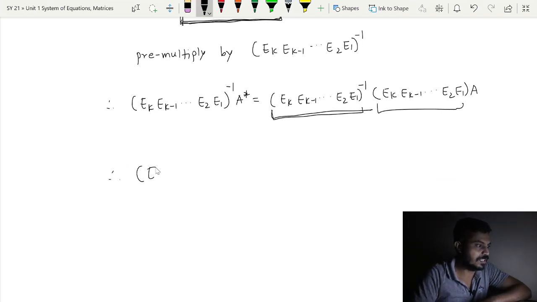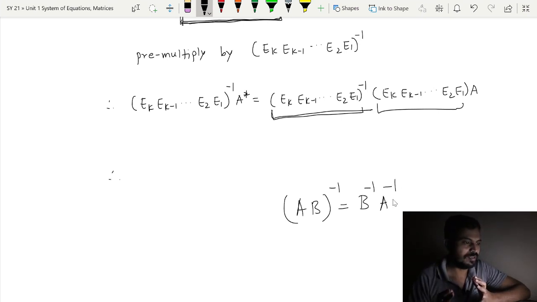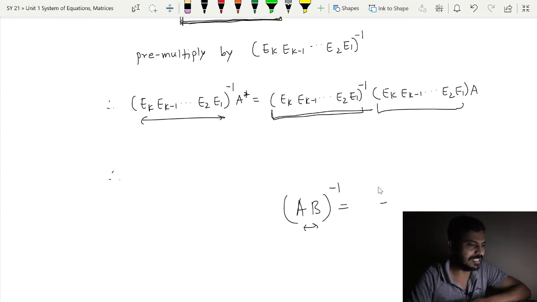Let us use the property on the left hand side as well, which we have already used. We already know that AB inverse is nothing but B inverse A inverse, and the same will be true for any number of matrices, not only for these two matrices, that is AB. Over here you can see that K matrices are there. For these K matrices we can use this property, which we have already used before as well. So, I will not go into details.